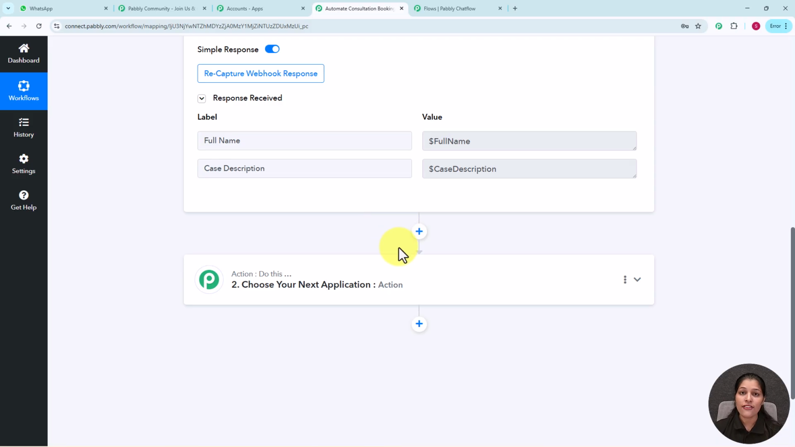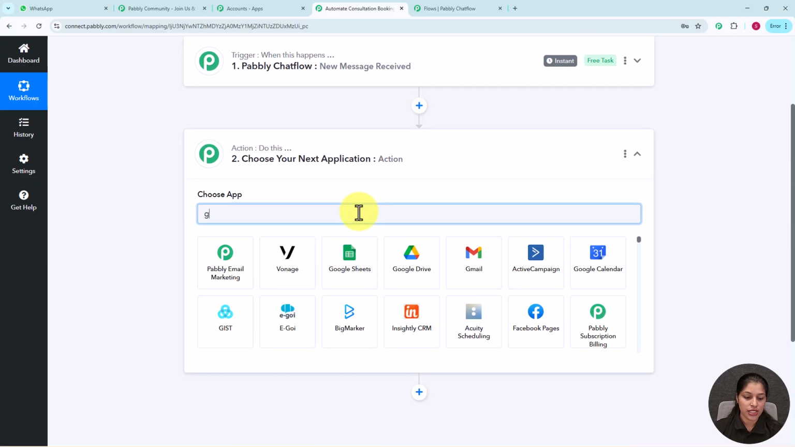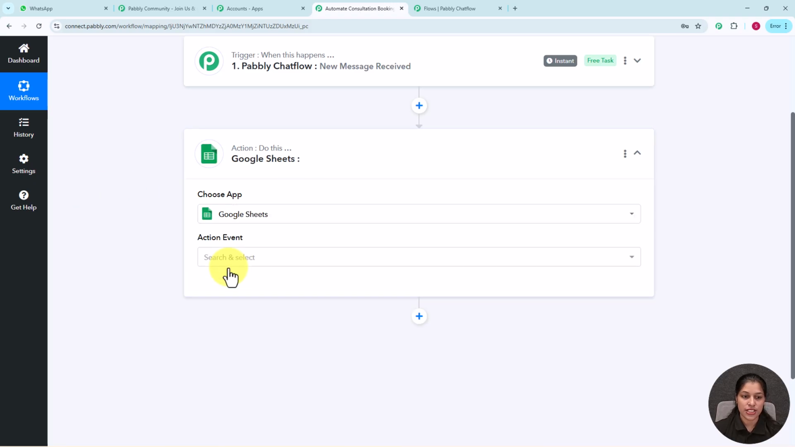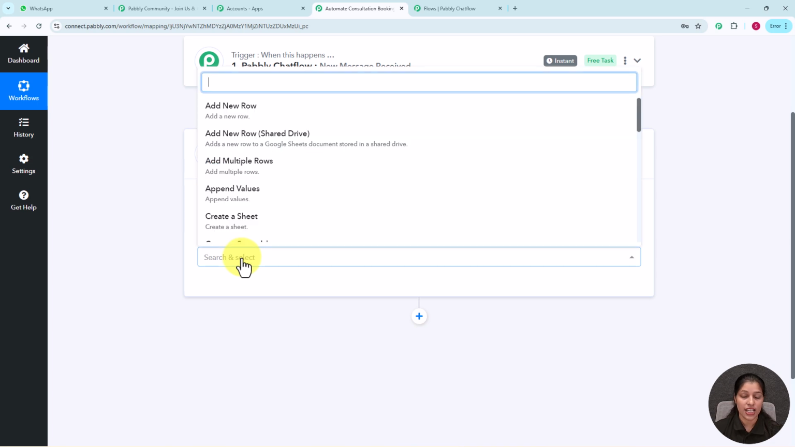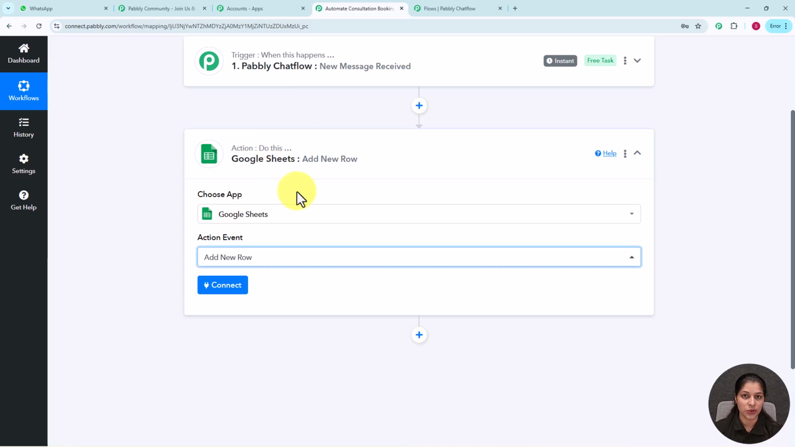So I will be selecting my action app as Google Sheet. So let's type Google Sheet over here, and here you can see we have got this Google Sheet. So let's select it, and after that I'm going to select my action event. So I will be selecting my action event as add new row, as I want to add my client details over the Google Sheet.